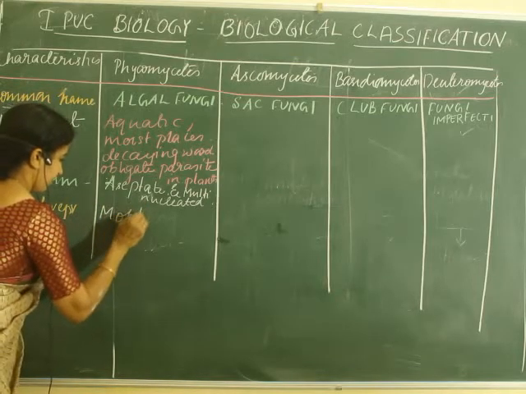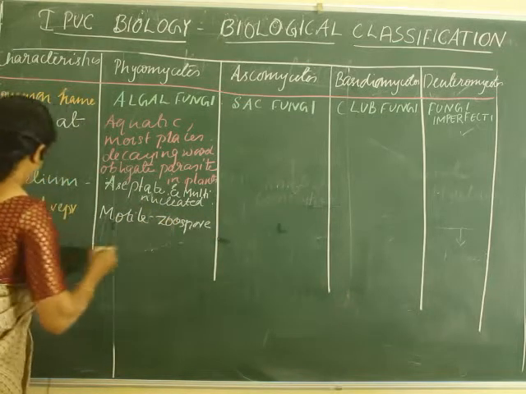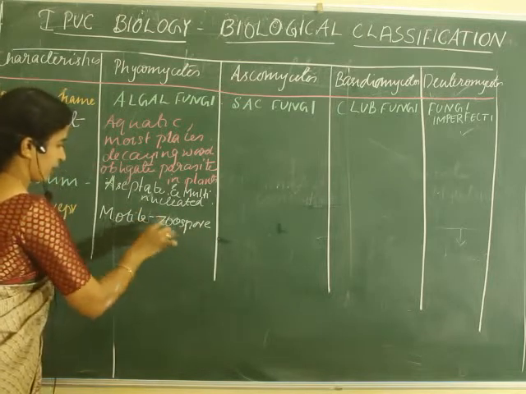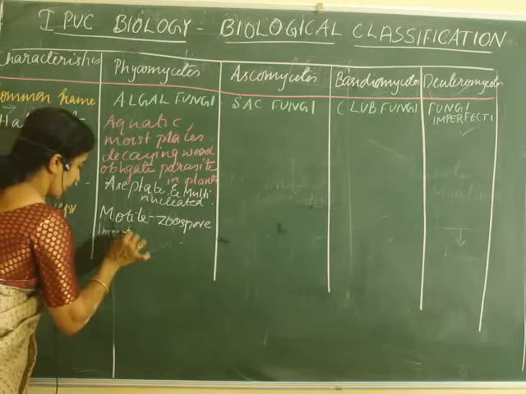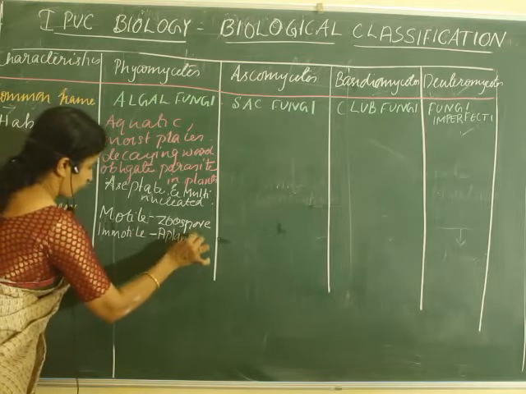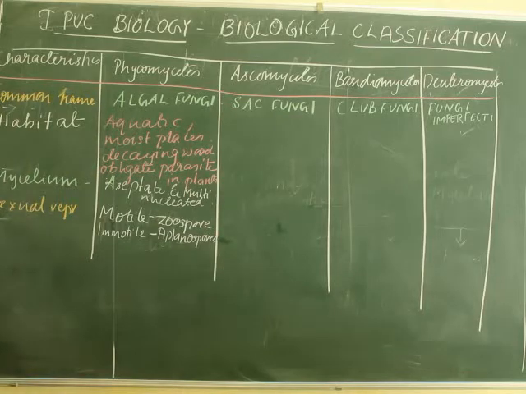In asexual reproduction, if the spores are motile, we call them zoospores. In some cases the spores are not motile, they are immotile, and then they are called aplanospores. So in the phycomycetes, they can undergo asexual reproduction either by zoospore formation or by immotile aplanospores.